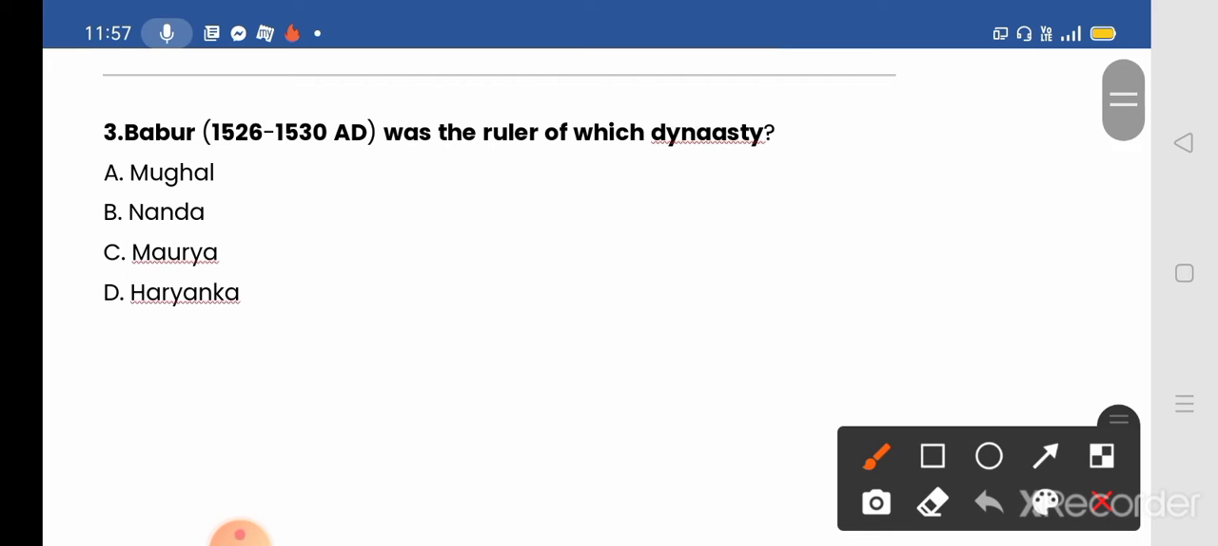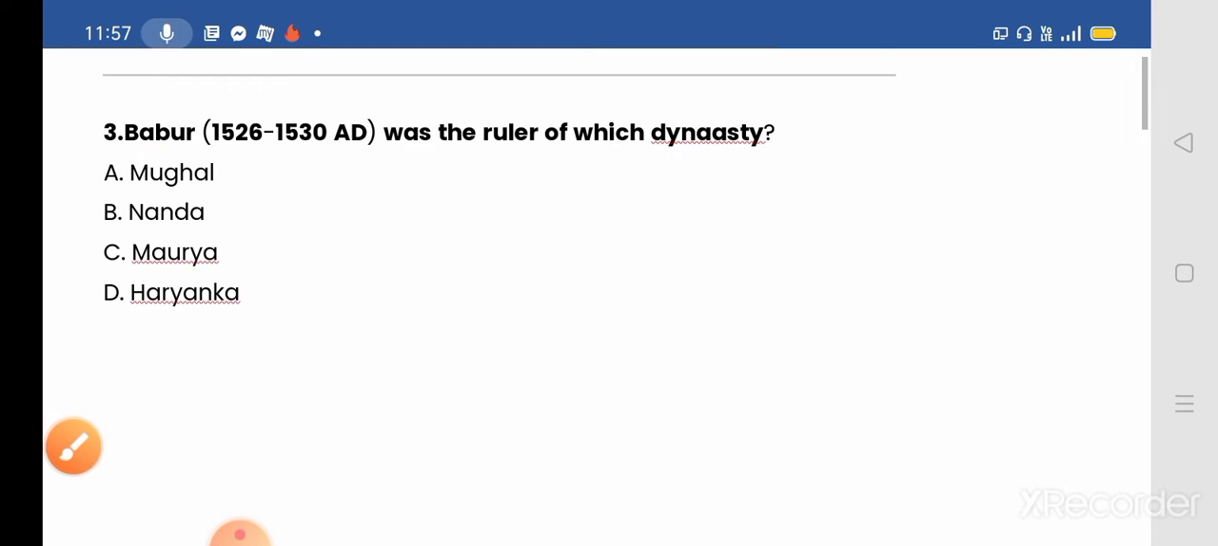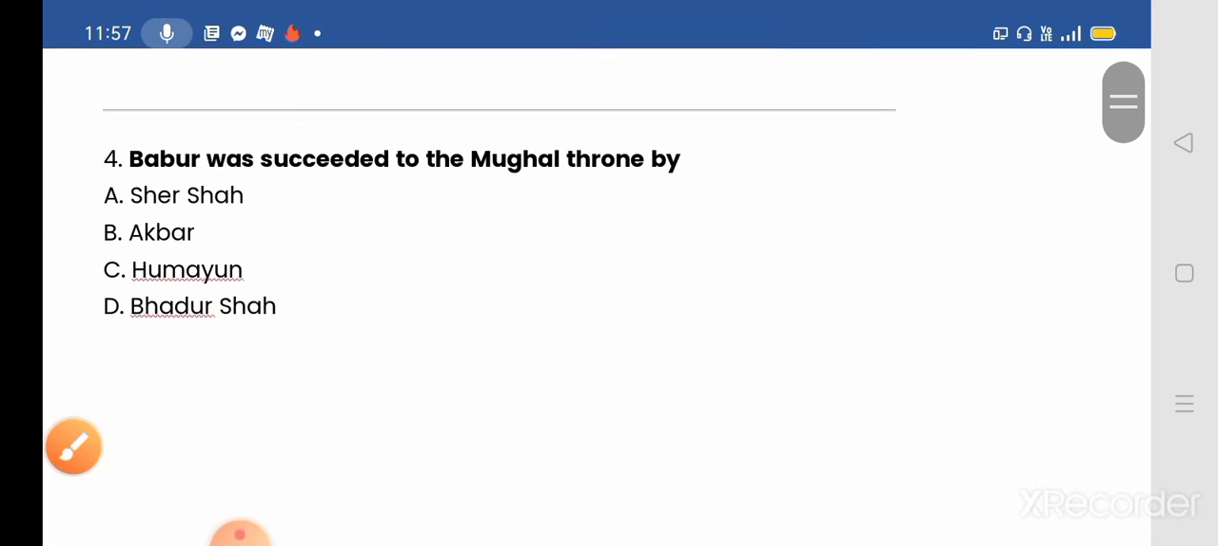Babur, 1526 to 1530 AD, was the ruler of which dynasty? So it is a very simple question. We all know that Babur was the founder of the Mughal Empire in India. So the correct answer will be A, Mughal. Next we move to our fourth question.